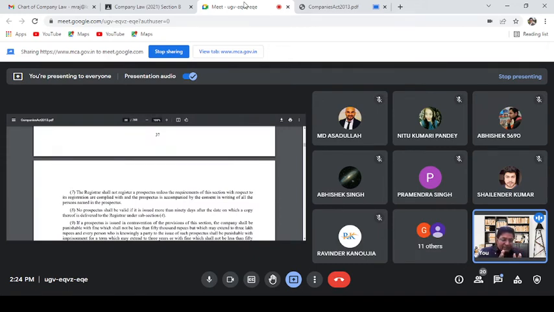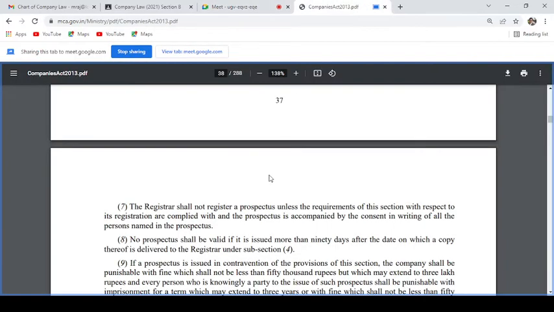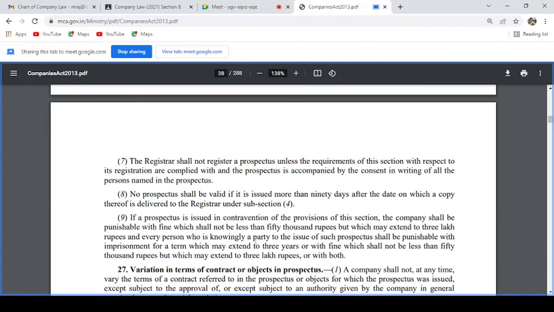The registrar will see whether whatever conditions have been mentioned are met. Yes, Abhishek, I will take your question also. Then section 26 subsection 8, that the prospectus shall not be valid if it is not issued within 90 days.